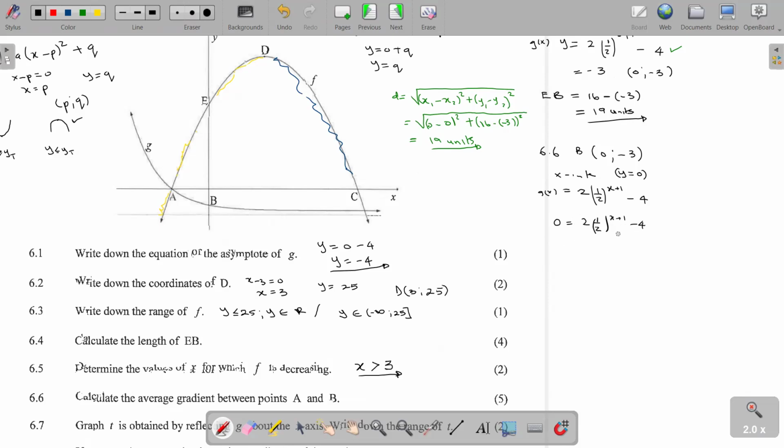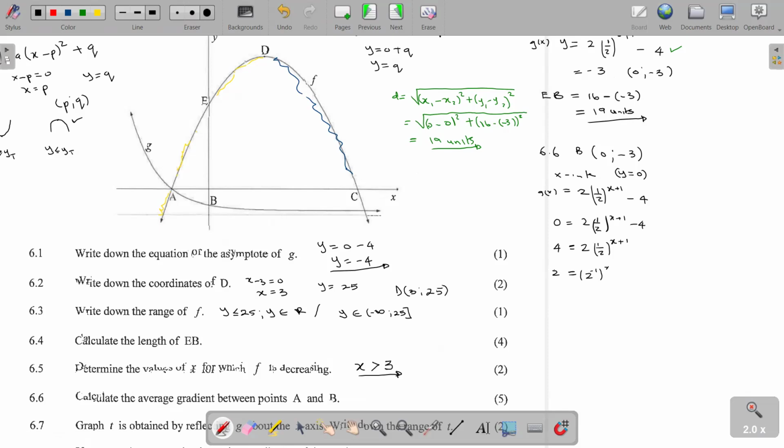Then we take 4 to the other side, so it means 4 will be equal to 2 times half to the power x plus 1. Then from there, if we divide both sides by 2, we are going to have 2 after dividing by 2 being equal to half to the power x plus 1, and half is the same as 2 to the power -1.